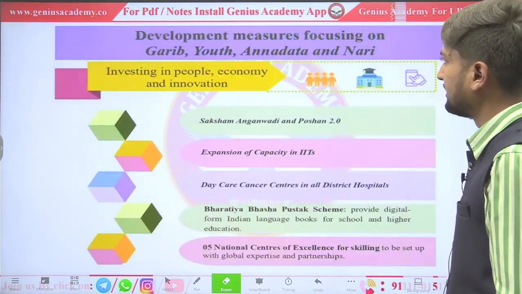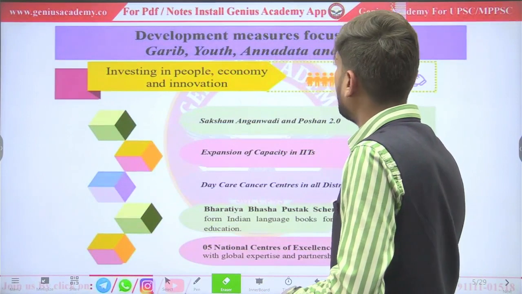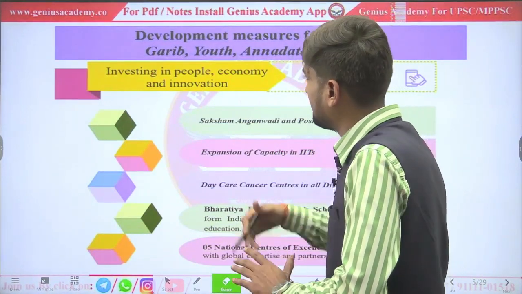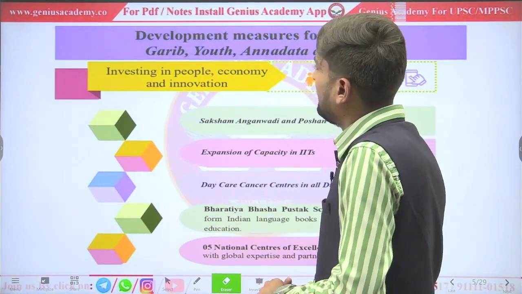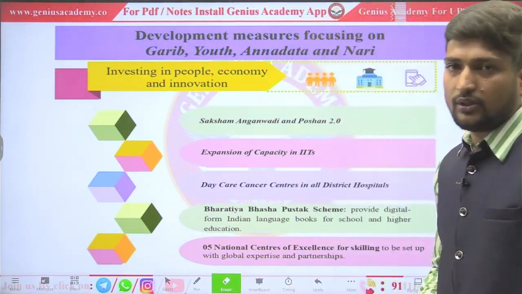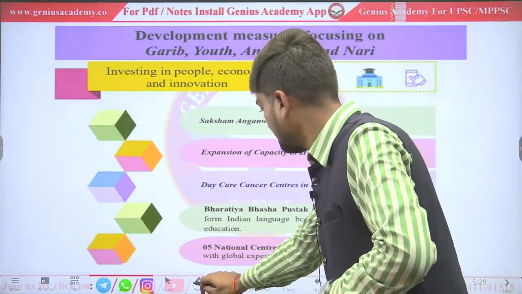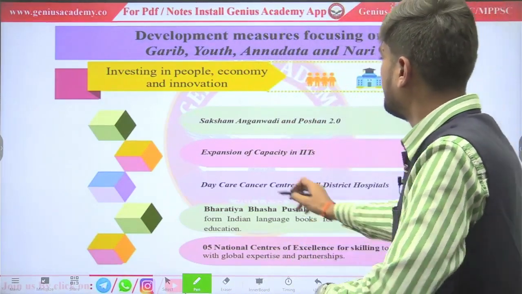So let's see the next. Development measures which are focusing on Garib, youth, Annadata and Nari. This is the next segment: people, economy and investment, innovation. We are investing. So let's see the policies the government brings for them.